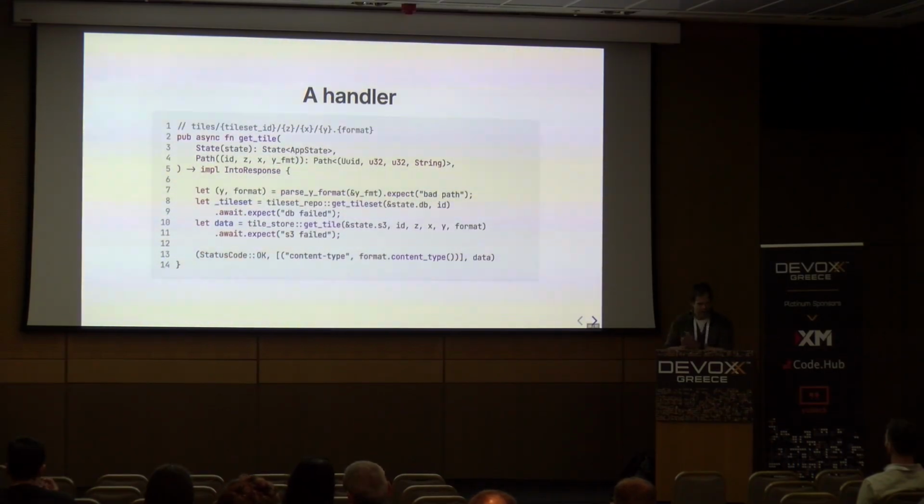With all that said and done, this is kind of what your first pass at a request handler to fetch tiles would look like. There's a couple of things that are interesting in here. The first is that on line 4, we're destructuring the request into the tile set ID and then the ZXY coordinate. This happens for us automagically with macros and Axum magic. And the next is that we have all these things that we see can fail. For instance, the bad path error, the DB failed error.